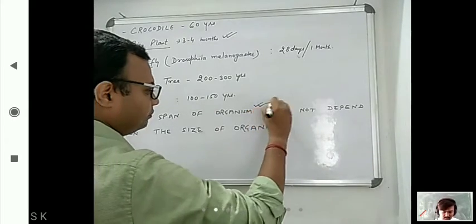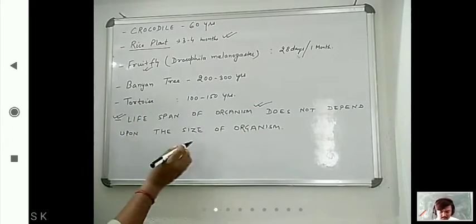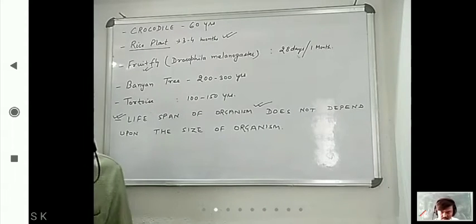It is very, very important. So this is very important. Does not depend upon the size of organism. This is a question of EMS.